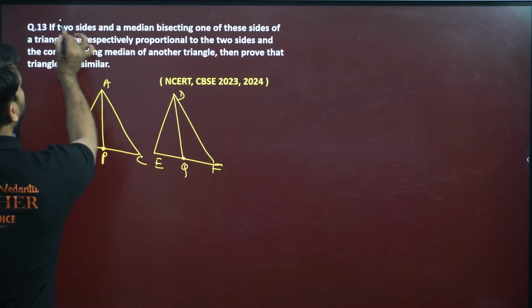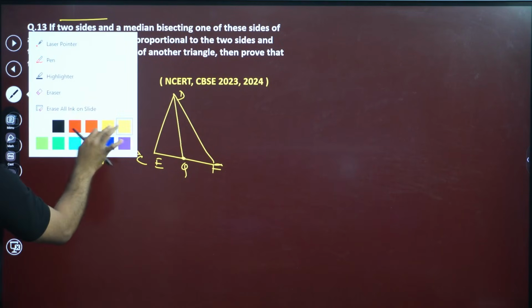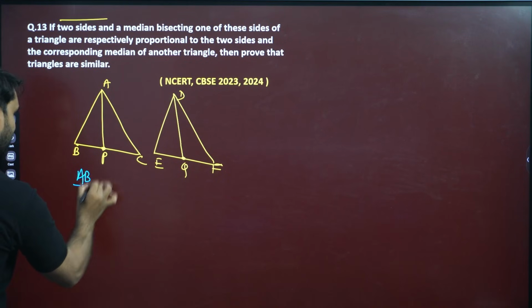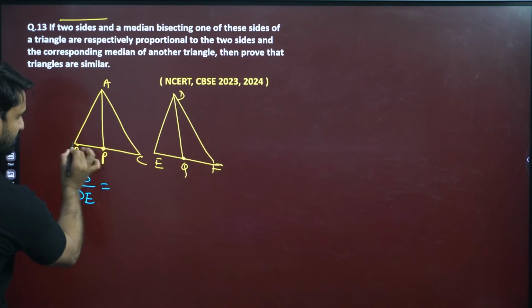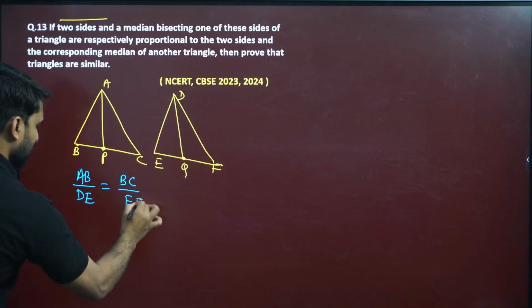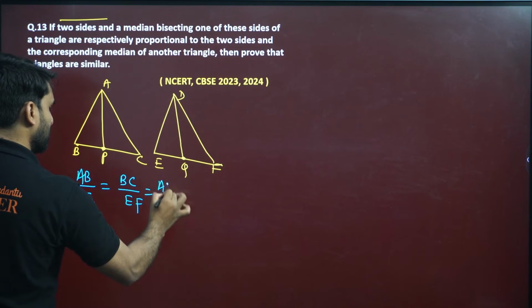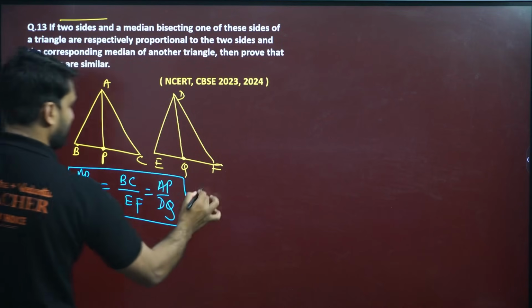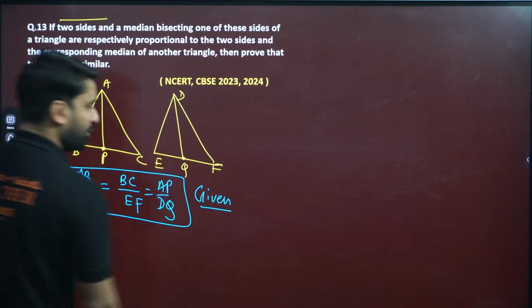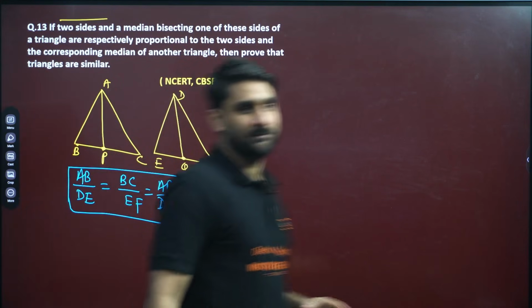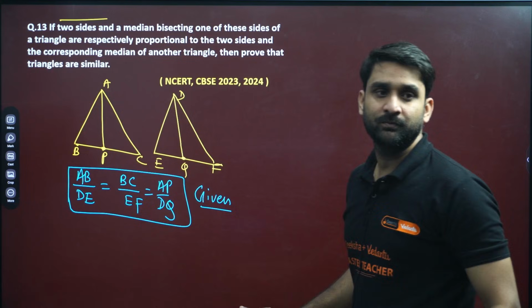The question says if two sides and one median are in the same proportion, it means AB by DE is equal to BC by EF, because EF is the corresponding side, and the median AP by DQ is in the same proportion. This is given to you. And we have to prove that triangles ABC and DEF are similar. Only this information is given to you.